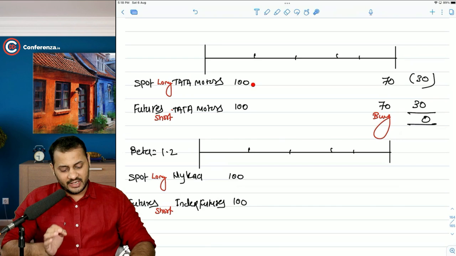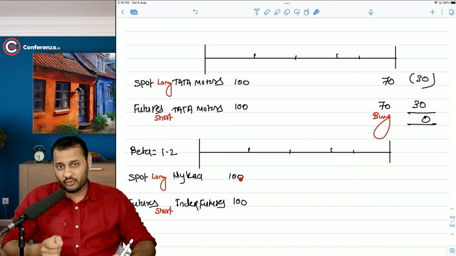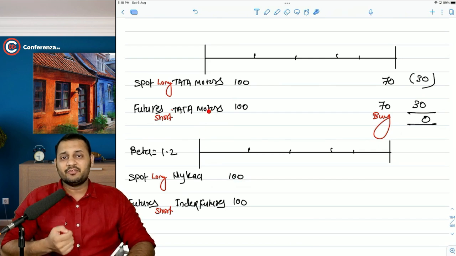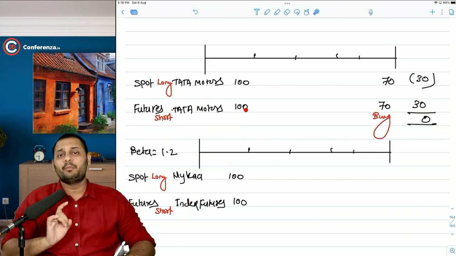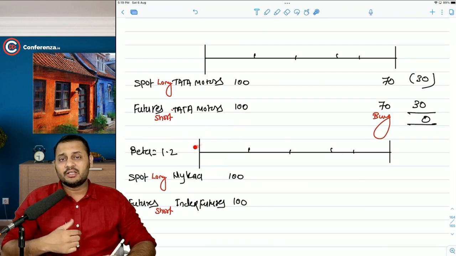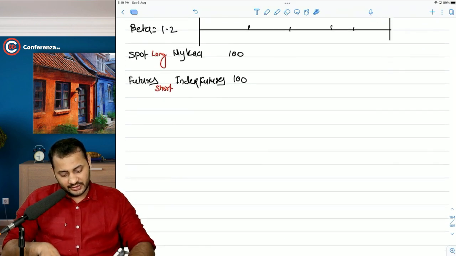Now one basic fact that you should be clear about is, when you buy the shares of Tata Motors or Nykaa in the spot market, you have to pay 100 rupees. In reality, the cash outflow is 100 rupees. But when you buy or short the futures of Tata Motors or index futures or any kind of future, you don't have to pay 100 rupees at that time. You just have to deposit margin money. But the total position will be of 100 rupees. With 25 rupees or 20 rupees, you can create a position of 100 rupees. That's the fact. Okay. So let's go ahead with this.